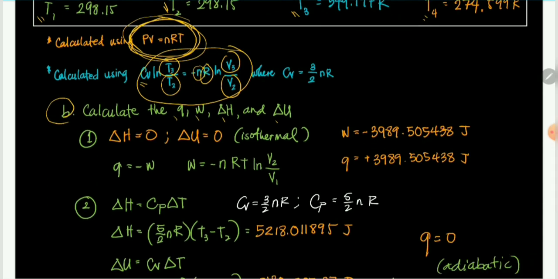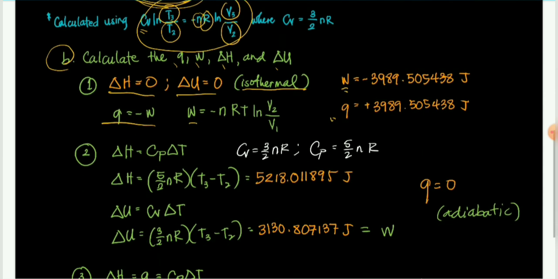So for number 1, isothermal yung process. So yung delta H and delta U nyo ay both 0. Therefore, according to the first law of thermodynamics, Q is equal to negative W, while your W is negative nRT ln V2 over V1. So calculating this, you get W is negative 3989.505438 joules, while you get Q, which is positive 3989.505438 joules.